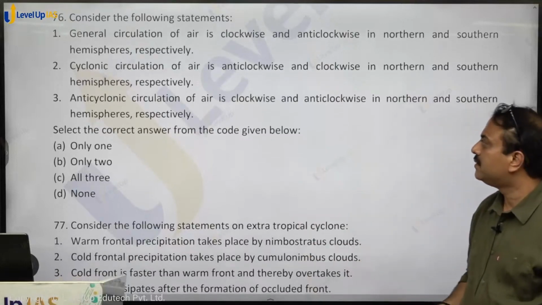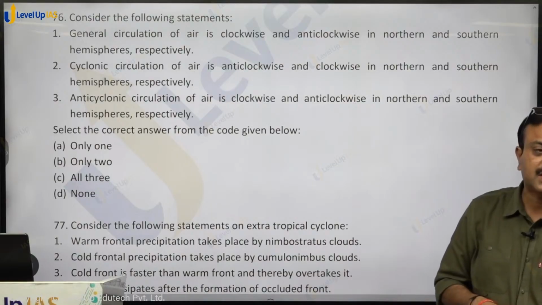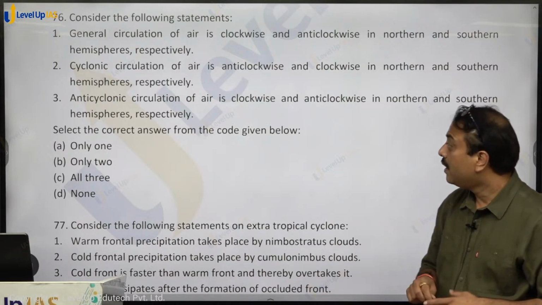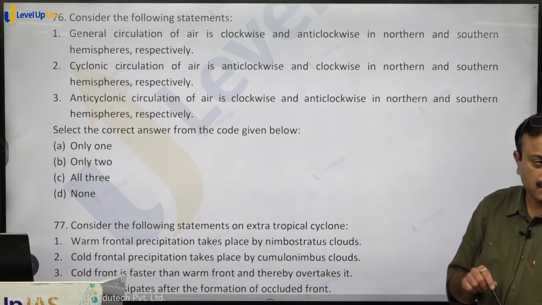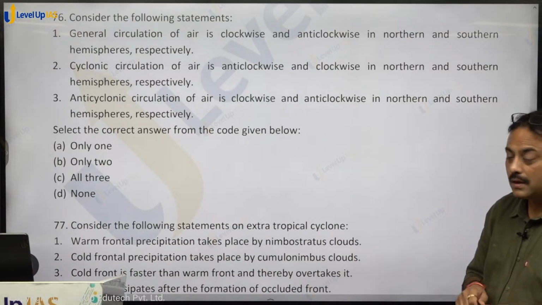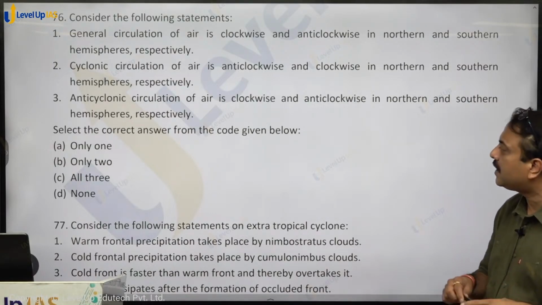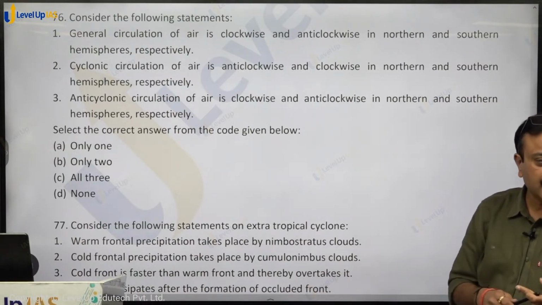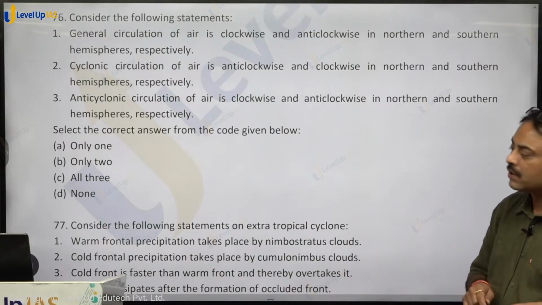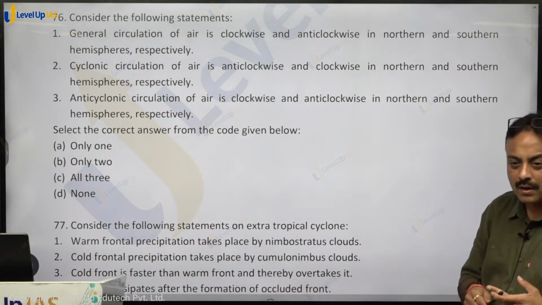Consider the following statements. General circulation of air is clockwise and anti-clockwise in northern and southern hemispheres respectively. Second statement, cyclonic circulation of the air is anti-clockwise and clockwise in northern and southern hemisphere. Correct. Third, anticyclonic circulation of the air is clockwise and anti-clockwise in northern and southern hemisphere. Correct. First statement, let us check whether it is wrong.